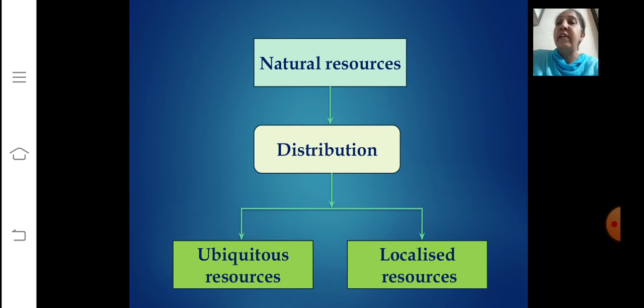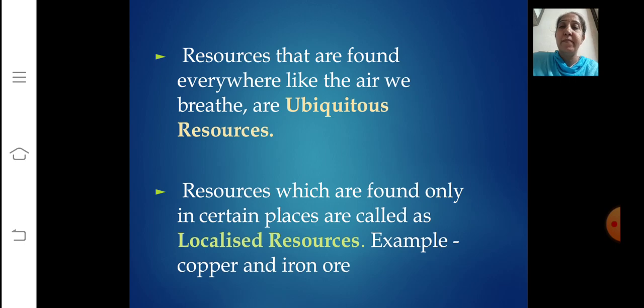Now let's move to the next classification, that is on the basis of distribution. On the basis of the distribution, resources can be classified as ubiquitous resources and localized resources. Let's understand the meaning of this. See, resources that are found everywhere, like the air we breathe, are ubiquitous resources. That means the resources which we can get everywhere.